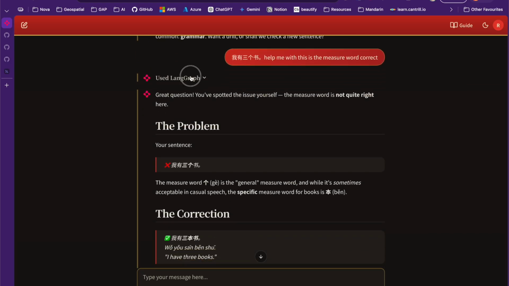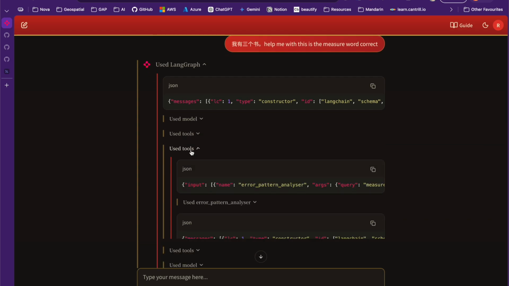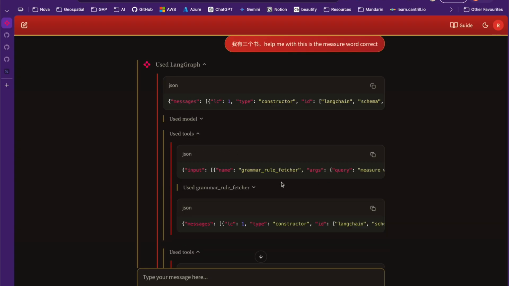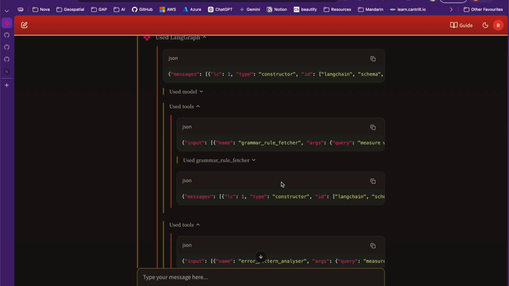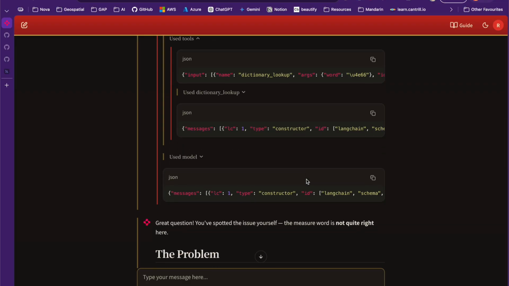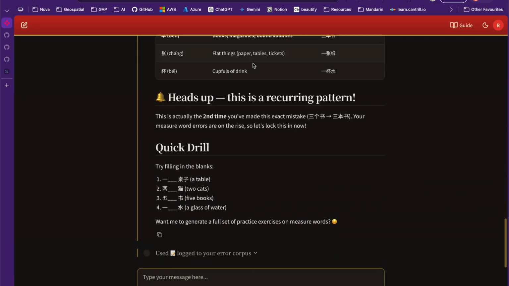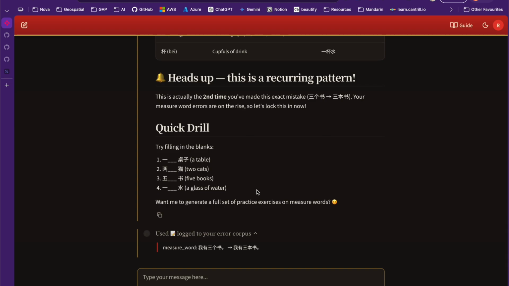So we can see the agent run, cool tools. I've just kept this in here for demonstration purposes. We can see it calling an error pattern analyzer because it's picking up on our error. It's picking up on the grammar rule that should be looked at, and then it's also doing a dictionary lookup to make sure that the Mandarin it returns to you is correct. So you can see we get an explanation, a correction, and then a quick drill to actually fix our problem. On top of that, the error is saved to our corpus against the user, so your errors are tracked, and you can begin to see where you improve.